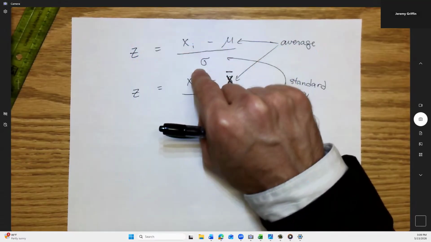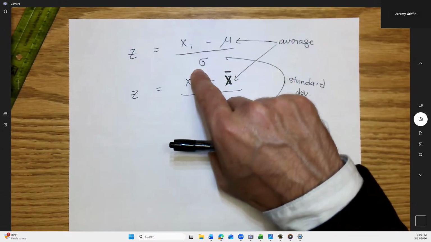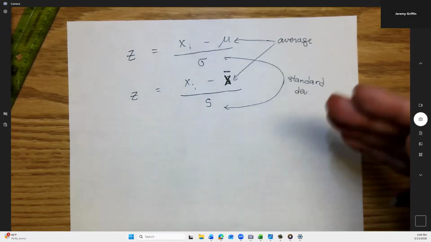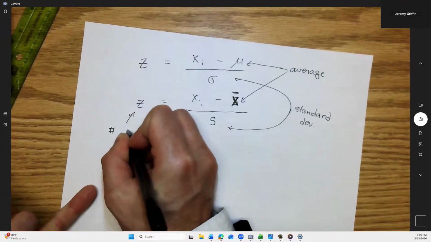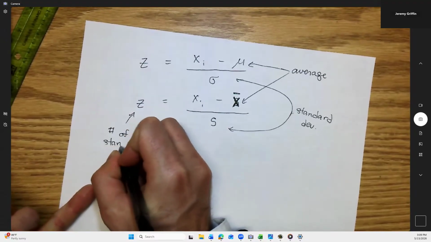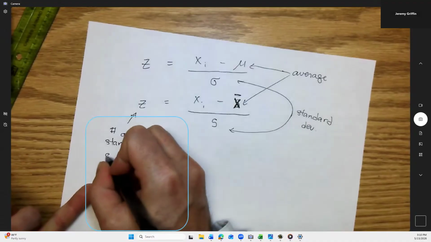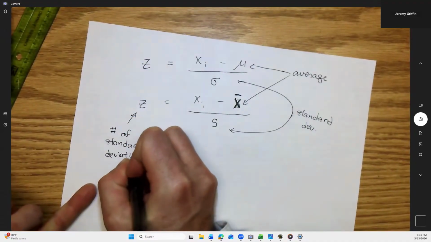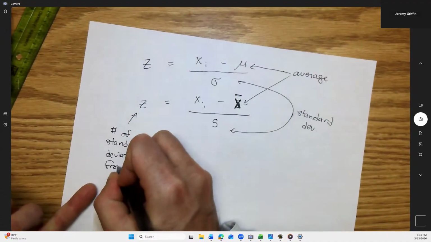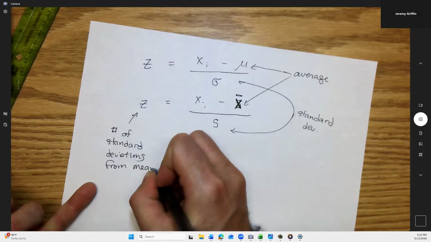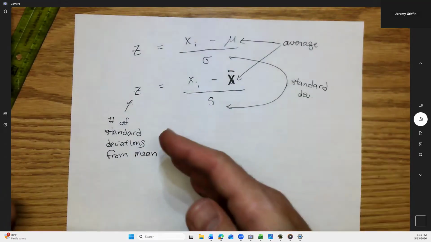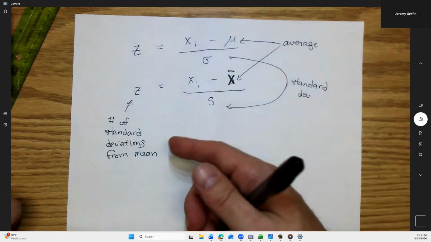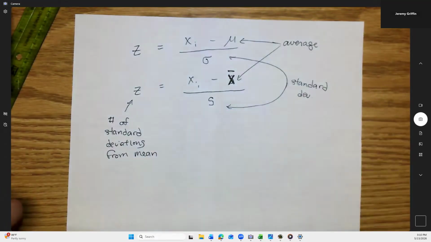Then, if you divide by the standard deviation size, you're effectively getting a count of how many standard deviations. That's really what z-score is. It's the number of standard deviations from the mean. Okay. And if this value is negative, then it's below average, and if it's positive, it's above average. Okay, but furthermore, it'll tell you how many standard deviations. Okay, right, you guys get that too?